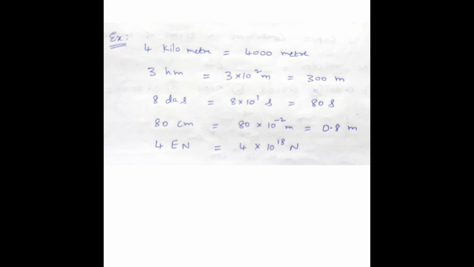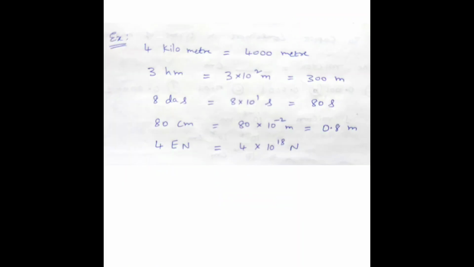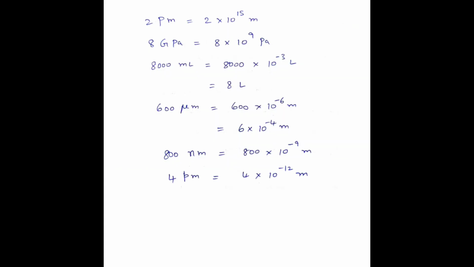So these prefixes you need to remember, then only you can solve this kind of small things in problems. Here 2 capital P m, capital P is nothing but peta. Peta means 10 to the power of 15, so 2 Pm is equal to 2 into 10 to the power of 15 meter. Similarly 8 GPa, G means giga, Pa means pascal, giga means 10 to the power of 9, so 8 into 10 to the power of 9 pascals.